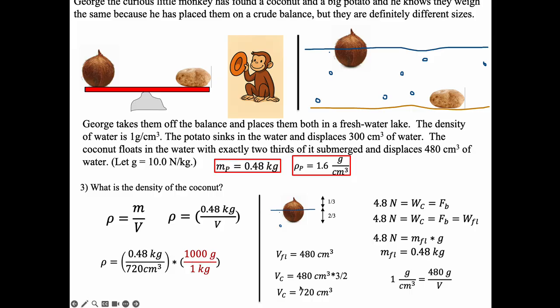Now I can bring that back over here. So 0.48 kilograms over 720 cubic centimeters. Again, I need this in grams per cubic centimeter, so I convert the kilograms to grams. I'm left with grams per cubic centimeter, and boom. So the density of the coconut is 0.67 grams per cubic centimeter.